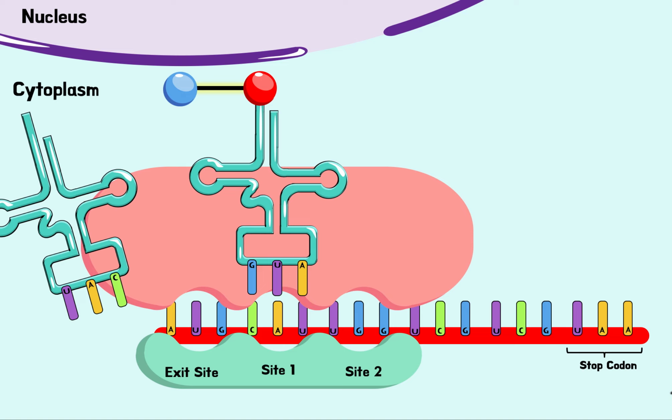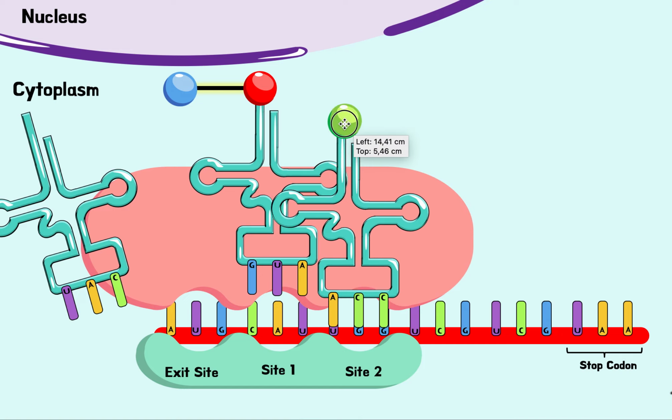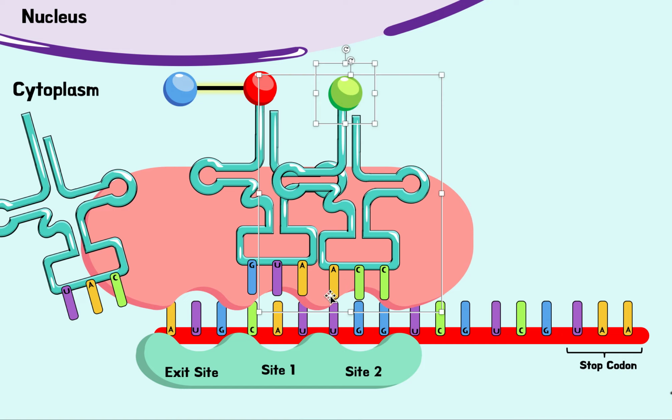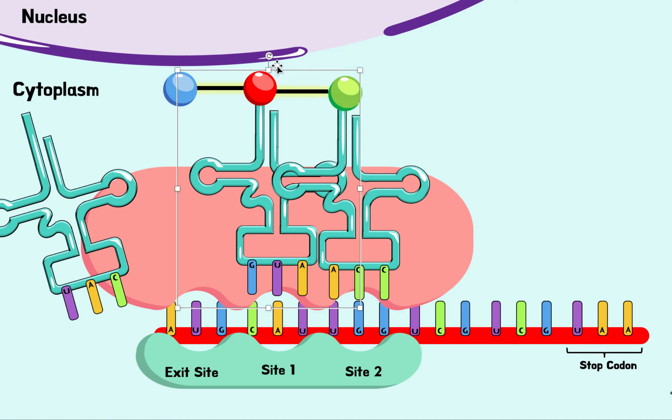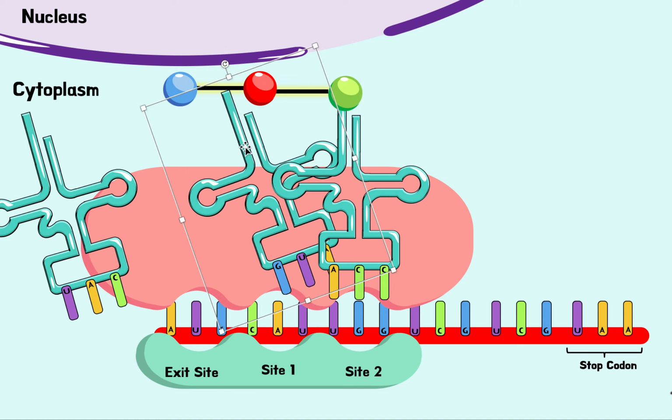So now again, we're going to elongate it even more. So elongation. So we're going to have another tRNA come in, bind by complementary base pairing. Now what's going to happen? Another bond is going to form here. This one in site 1 will detach from its amino acid. So now we have an elongated protein, right? We have now 3 amino acids.